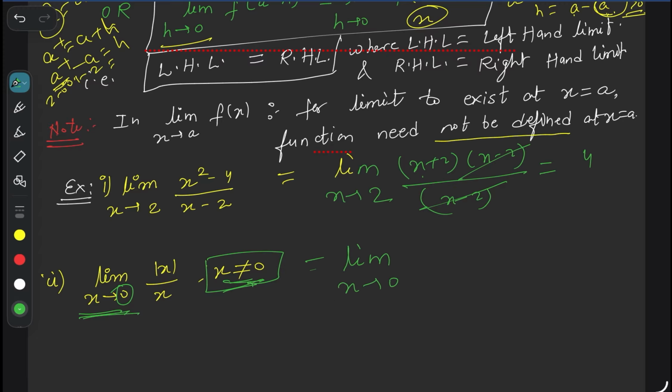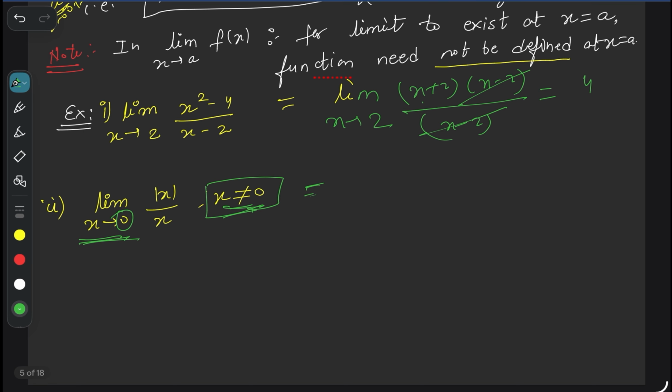Okay, now what will we do? You know limit x tends to 0, modulus x means what? Modulus x means when x is greater than 0, there are two cases, right? See, first of all, for any limit what are we finding? For limit we need to find left hand limit. What is left hand limit? Left hand limit means limit x tends to 0 minus of f(x).